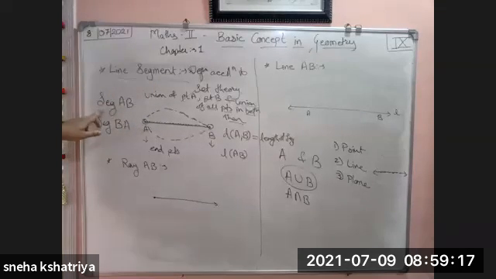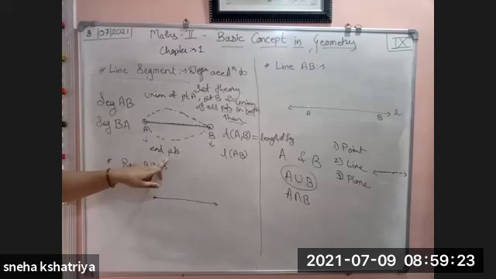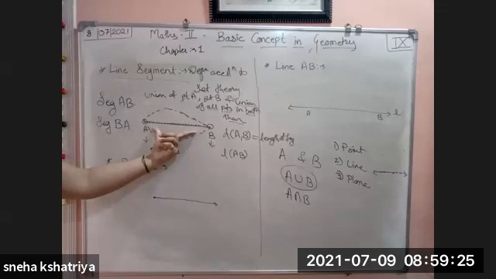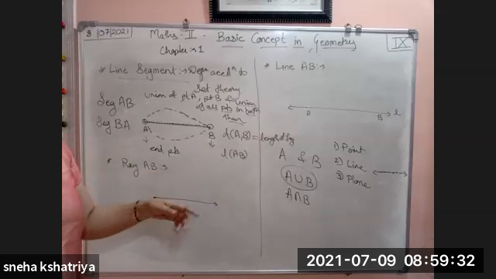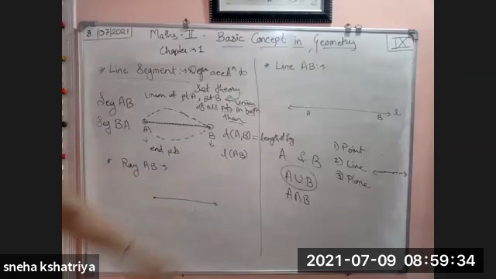It is written as segment AB, or you can write segment BA also. Here A and B are your end points, and the distance covered by these two points and all the points in between, that distance is called the length of the segment, which is written as L of AB.